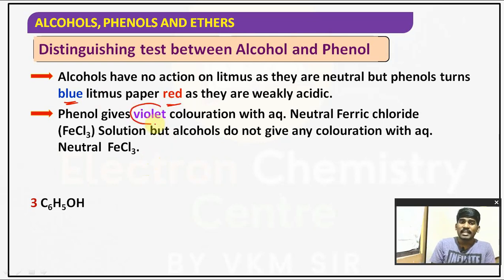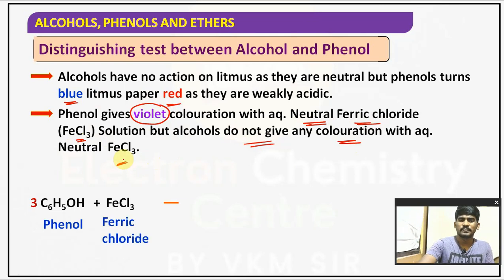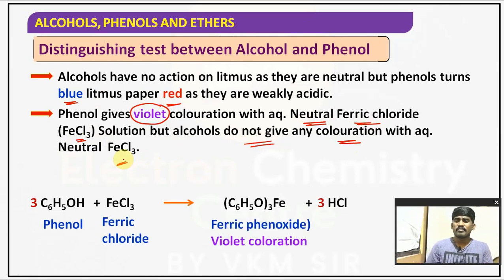Phenol gives violet coloration with aqueous neutral ferric chloride, FeCl3 solution, but alcohols do not give any coloration with aqueous neutral FeCl3. So it is another important test, children, to distinguish between phenol and alcohol. Phenol can give litmus test. Phenol can give neutral FeCl3 test, but alcohols cannot.